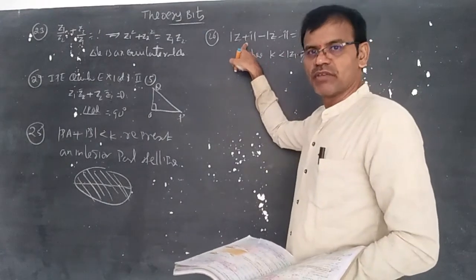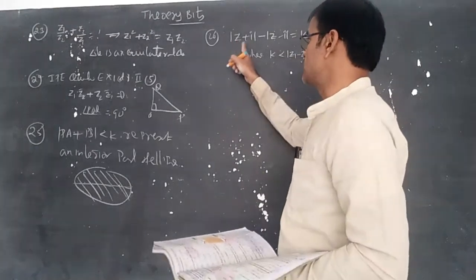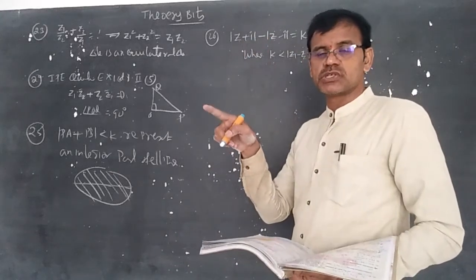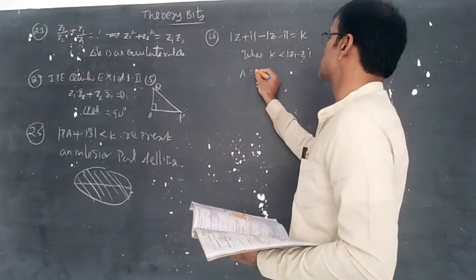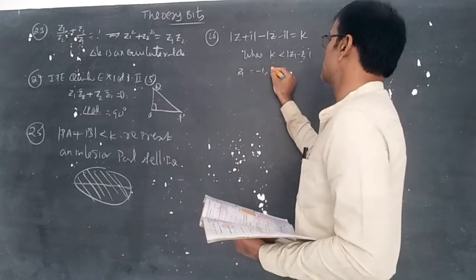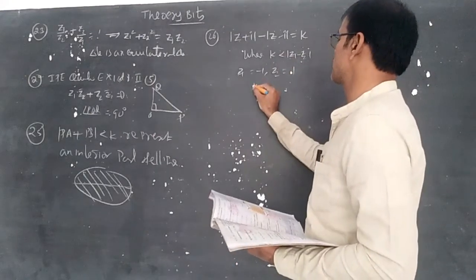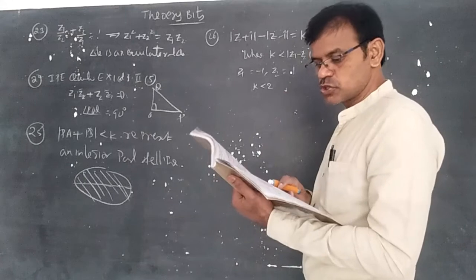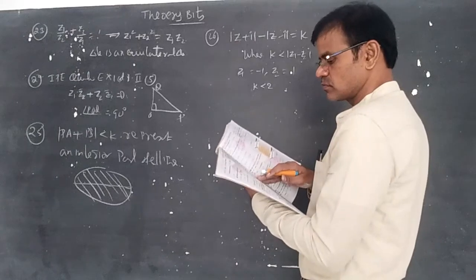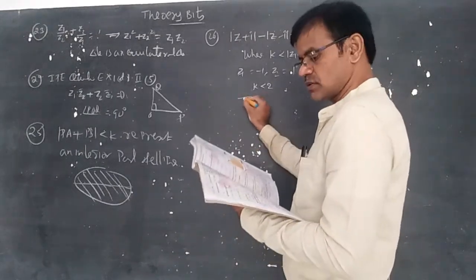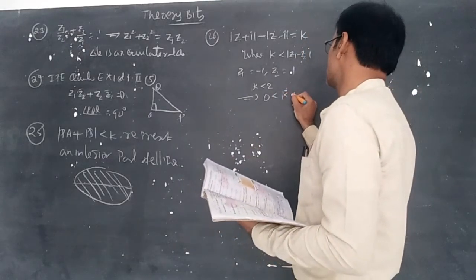Z1 here is minus i, because you can understand it as x plus iy plus 1. Here Z1 is equal to minus 1 and Z2 is equal to 1. So modulus of Z1 minus Z2 becomes 2, so k is less than 2. That implies option 3, 0 less than k less than 2.